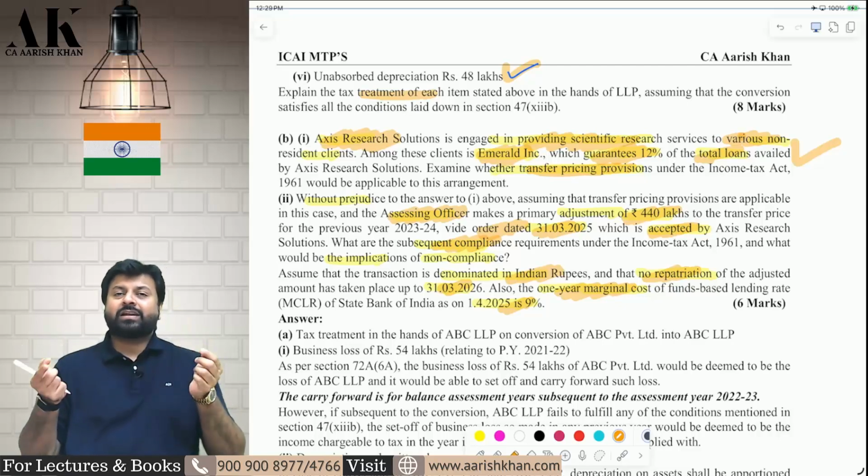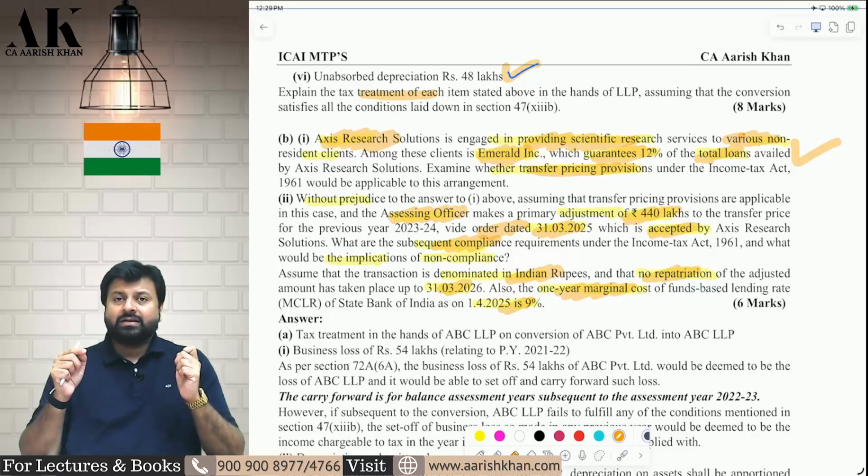Secondary adjustment, because the transaction is denominated in rupees, therefore the secondary adjustment will be also in rupees. 440 lakhs will be considered as deemed loan multiplied by 9% plus 3.25%. Because the transaction is denominated in rupees, 1 year MCLR of SBI plus 3.25% will become your effective interest rate. On that, you will apply the interest rate, you will get your secondary adjustment interest.